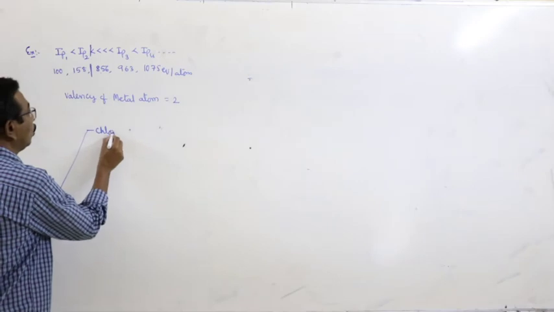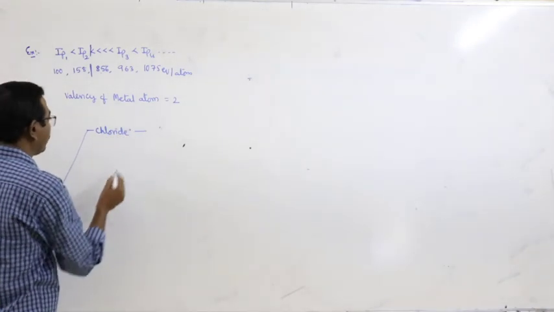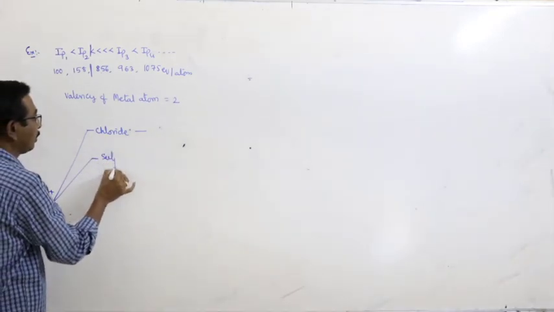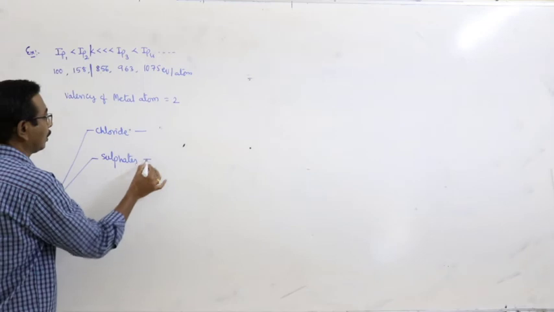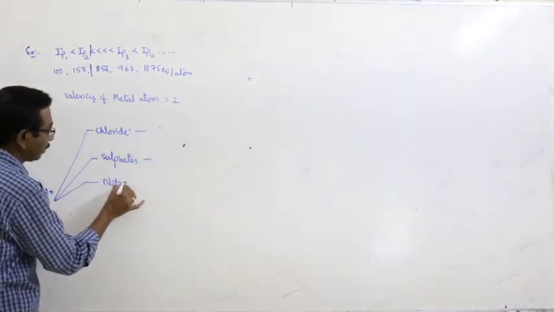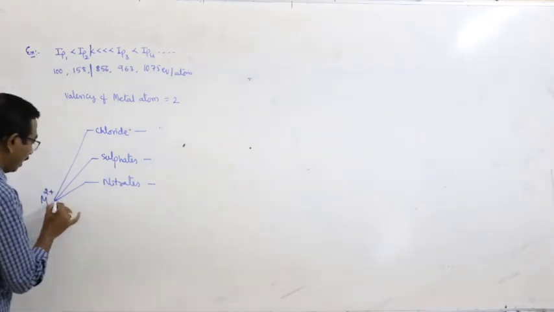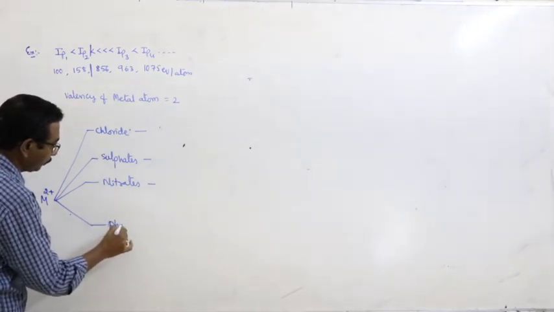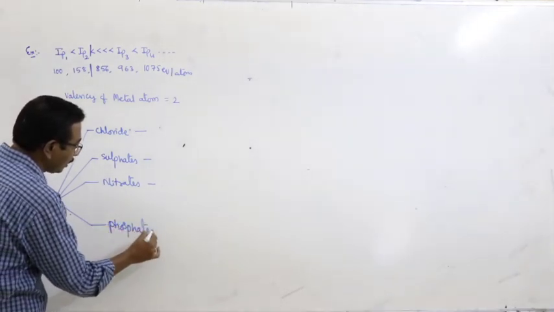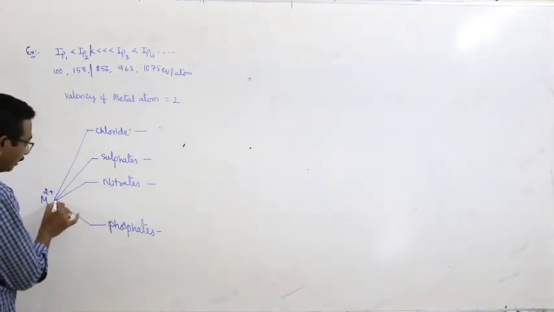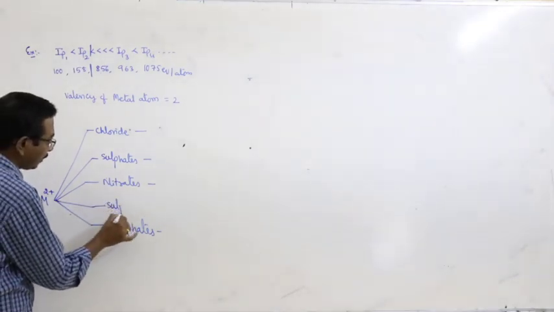Here, what about the molecular formula of chlorides? The molecular formula of sulfates. The molecular formula of nitrates. The molecular formula of phosphates. These are all salts: chlorides, sulfates, nitrates and phosphates, and then we can write sulfides also.